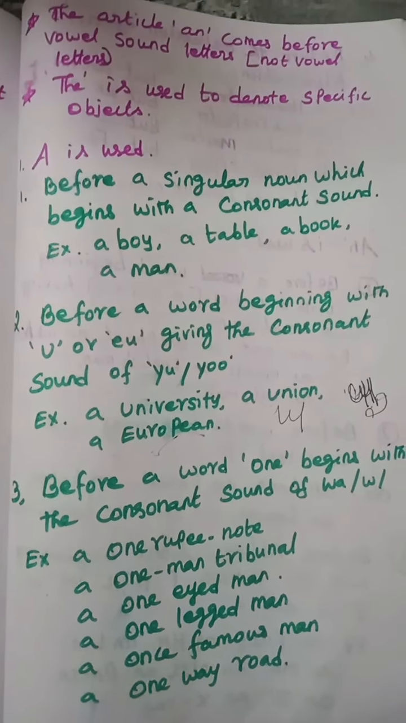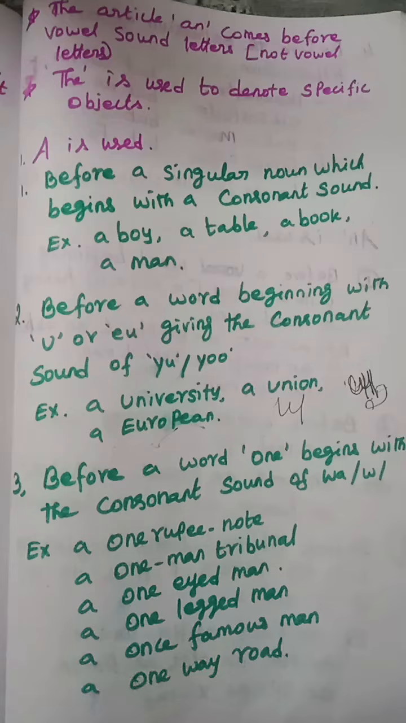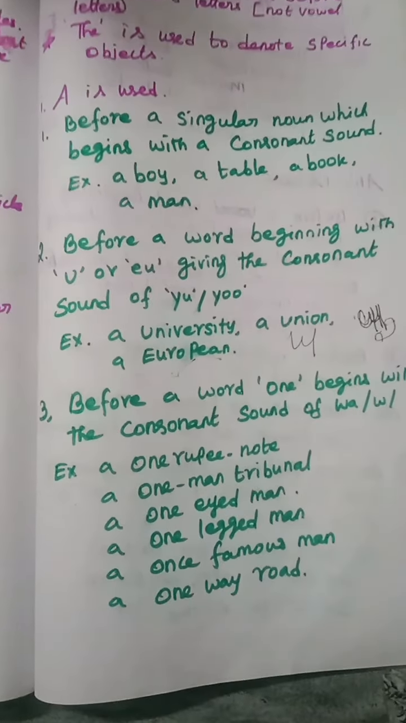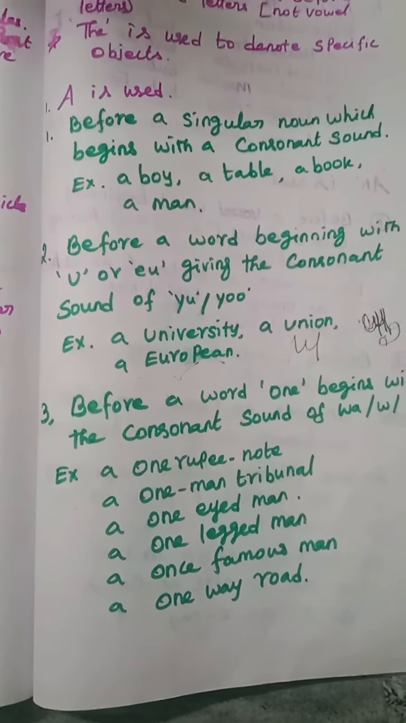A is used before a singular noun which begins with a consonant sound. A boy, a table, a book, a man. A is used before a word beginning with U or EU, giving the consonant sound of U.